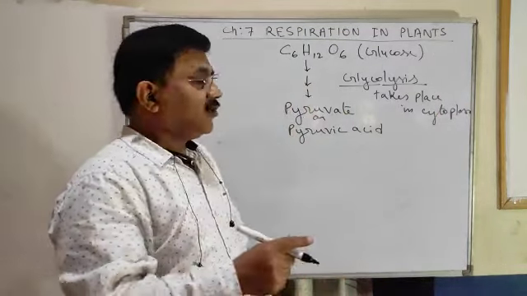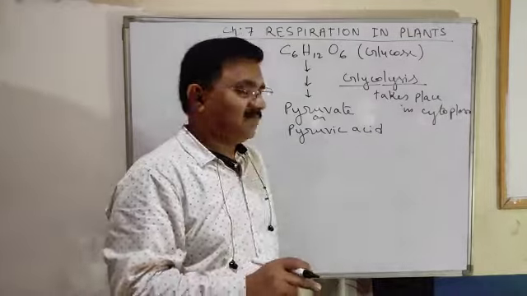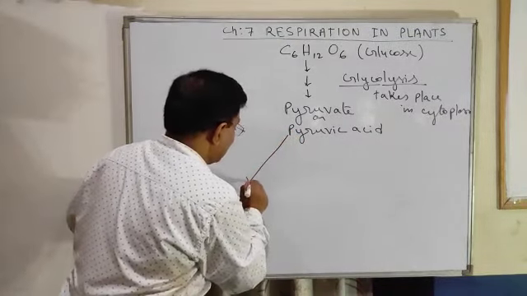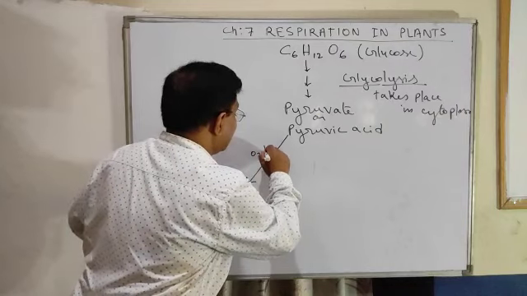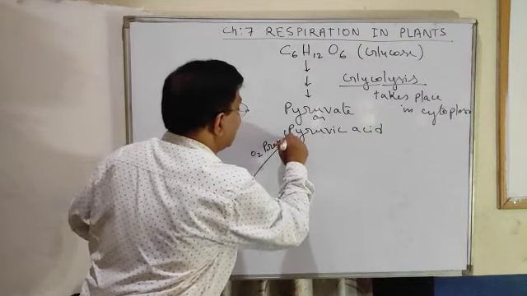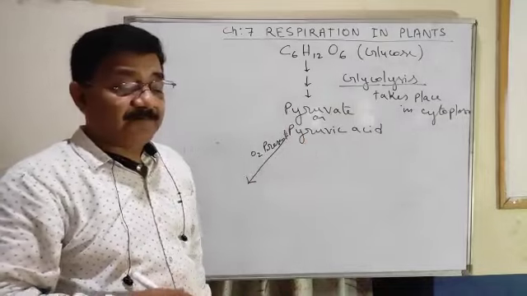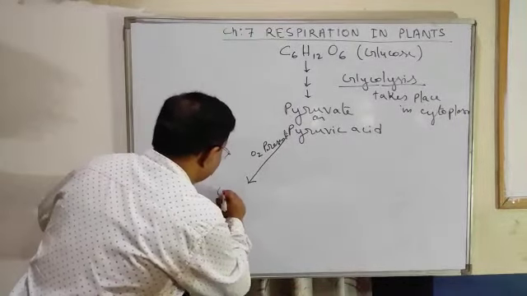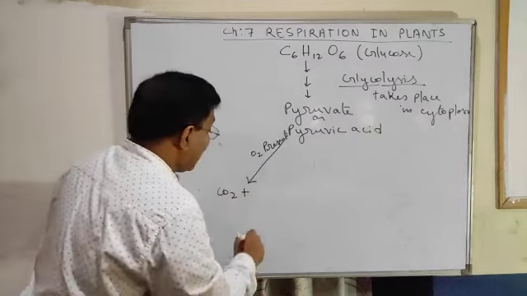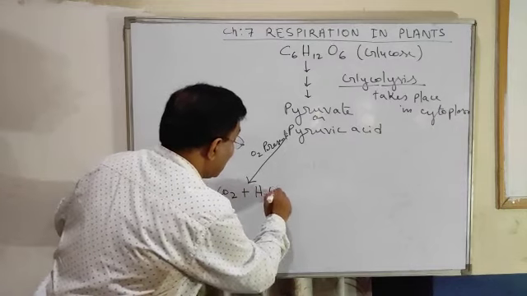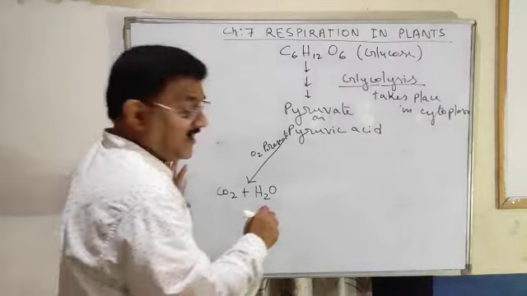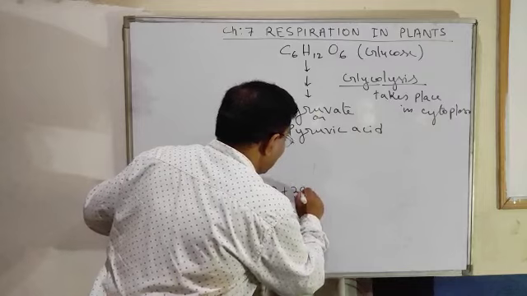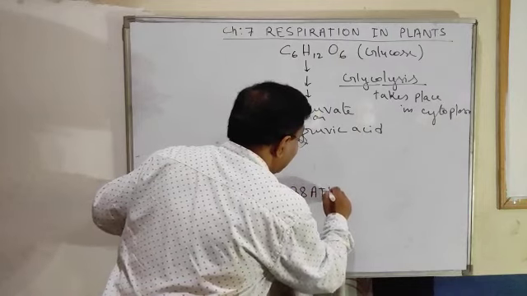Now, two conditions arise here. If oxygen is available, then this pyruvate will change into carbon dioxide, water vapor and 38 ATP energy, 6H2O and 38 ATP.